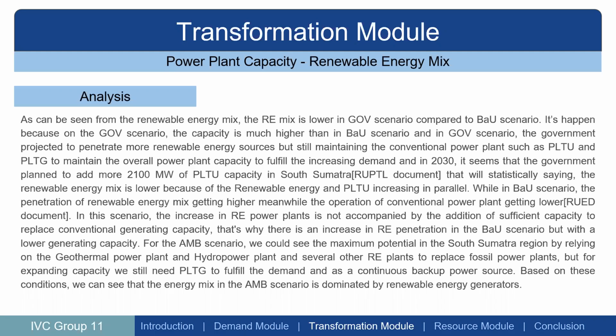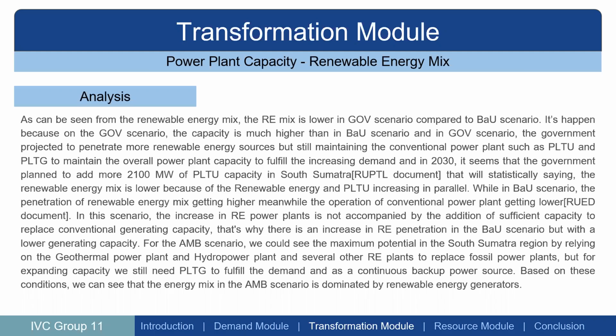While in the BAU scenario, the penetration of renewable energy mix is getting higher, and the operation of conventional power plants is getting lower. So as we could see, it is the reason why the capacity of the BAU scenario is lower than in the Gulf scenario. In this scenario, the increase in renewable power plants is not accompanied by the addition of sufficient capacity to replace conventional generating capacity. That's why there is an increase in renewable energy penetration in the BAU scenario, but with